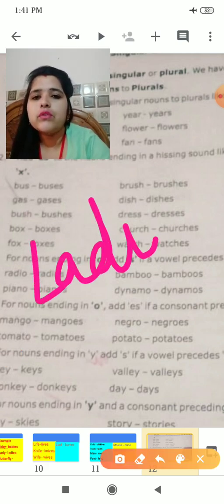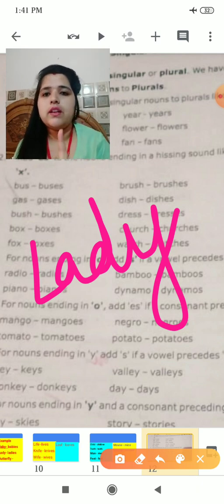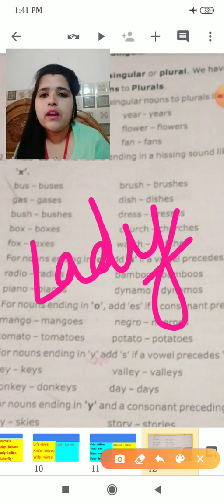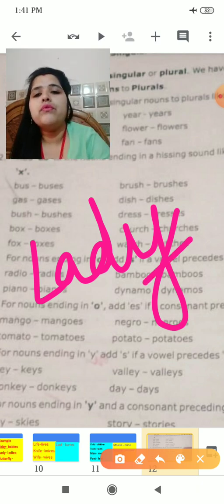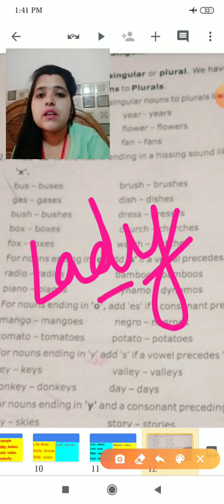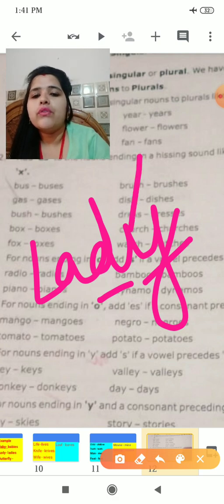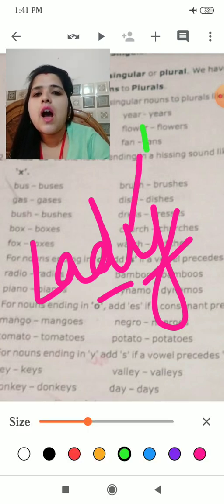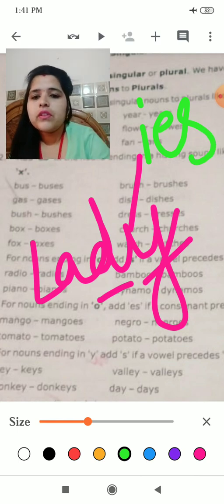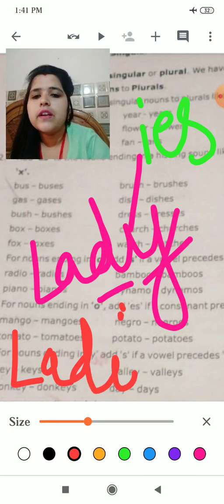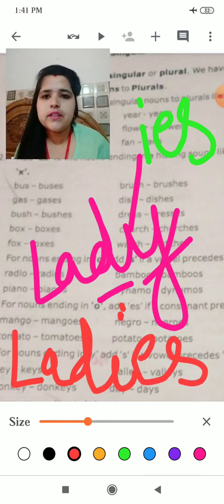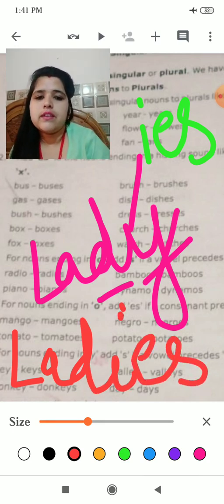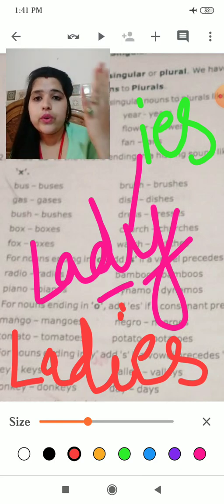I have told you, if a word's last alphabet is Y, and before the Y is a consonant, what we will do is put, instead of Y, I-E-S. So lady will become ladies. Lady will become ladies. Okay, got it? Yes. Story will become stories.